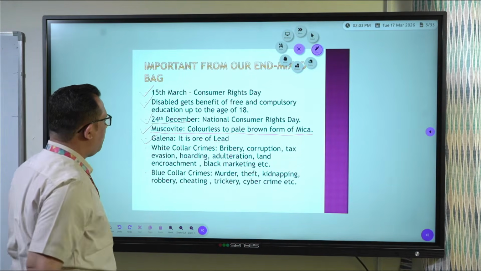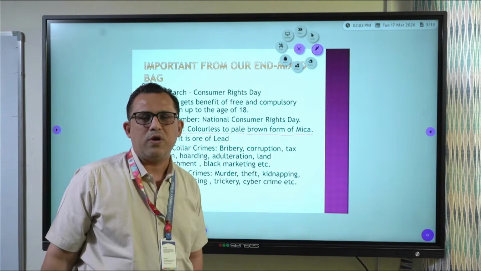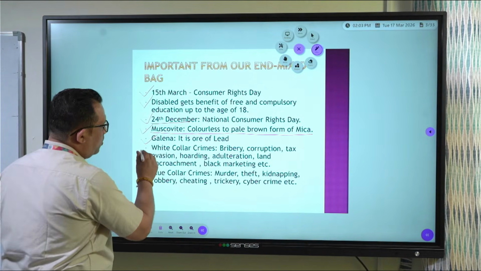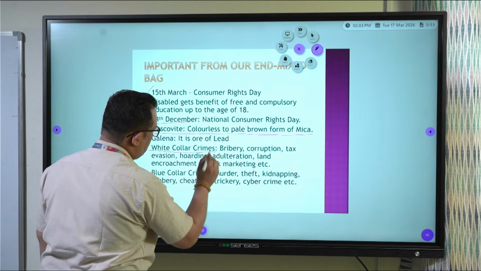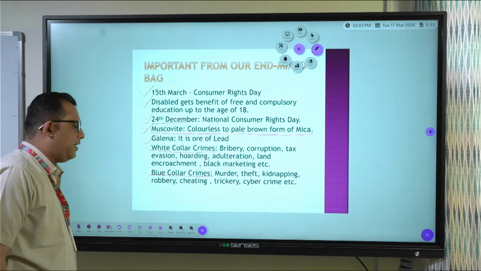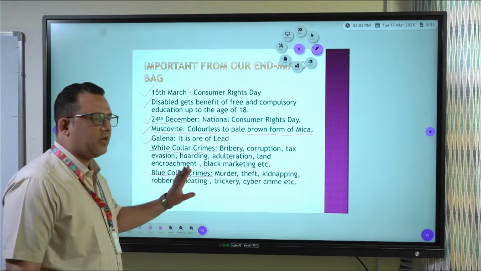Galena, it is an ore of lead. Lead ore is called galena. Then there are two types of crimes which are done in a society. Some crimes are white collar crimes and some crimes are called blue collar crimes.